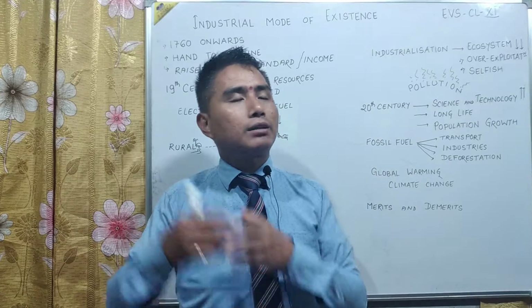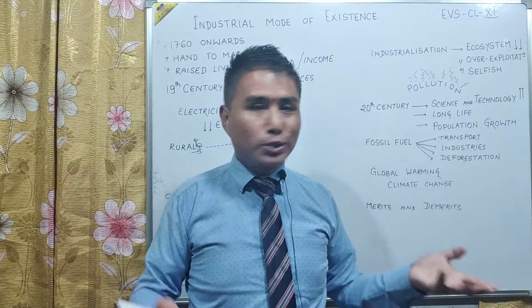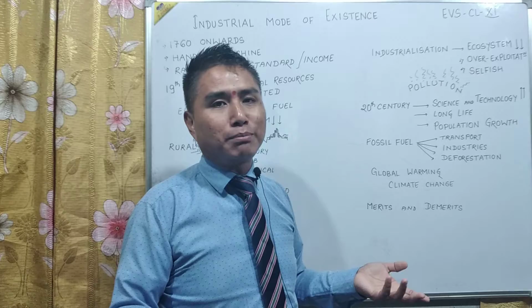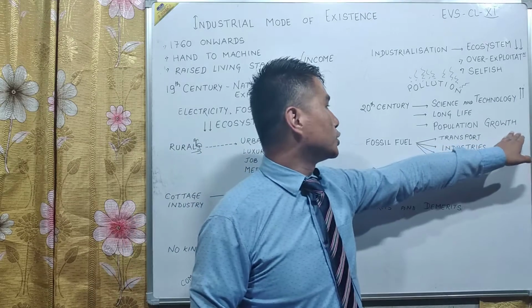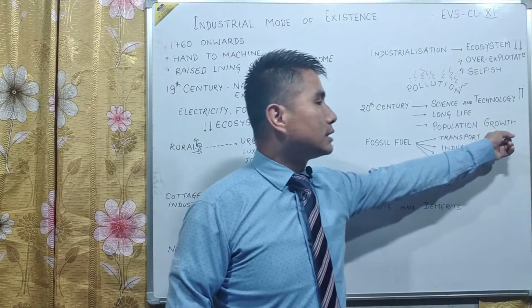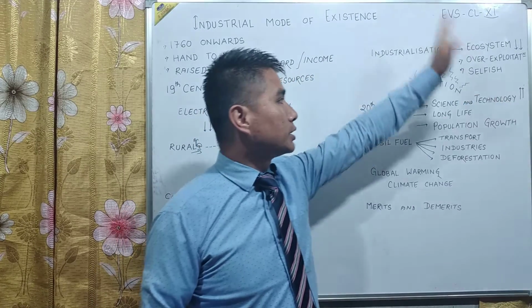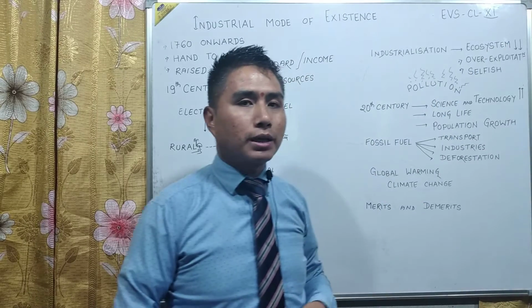Because of that, life expectancy was more, and population grew. That was having a direct impact upon the natural resources. When there is a rise in the population, there was a direct impact upon the ecosystem and its quality.